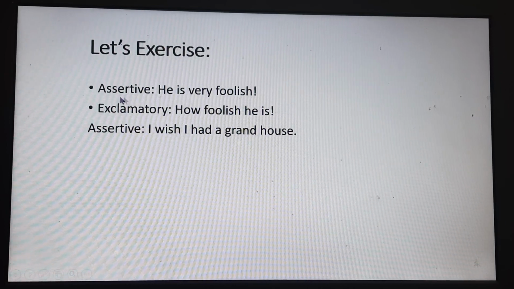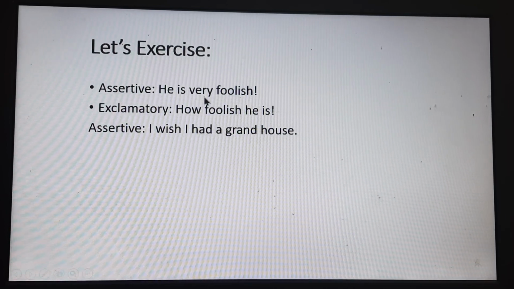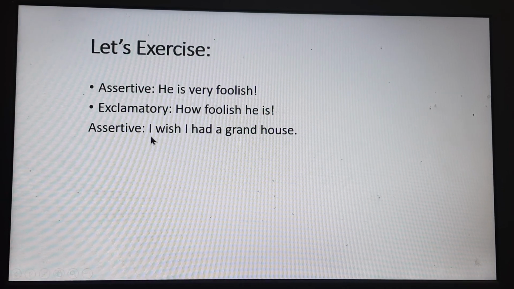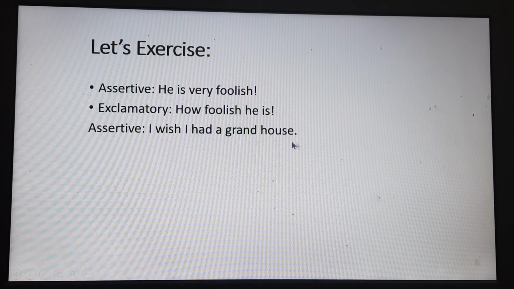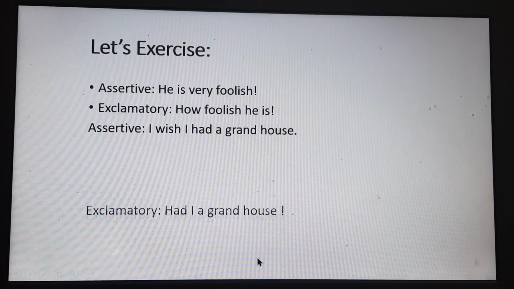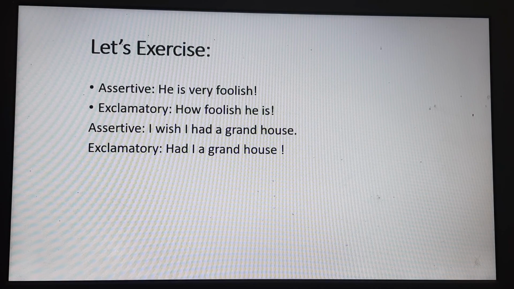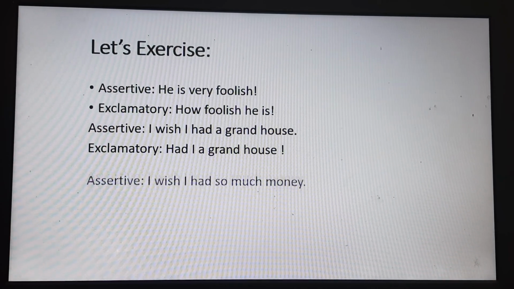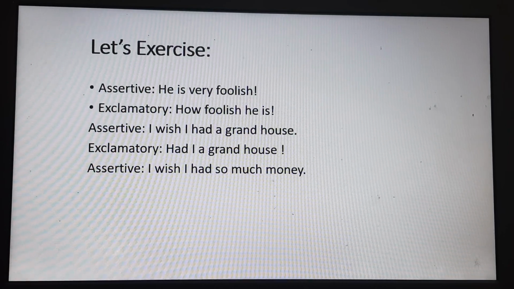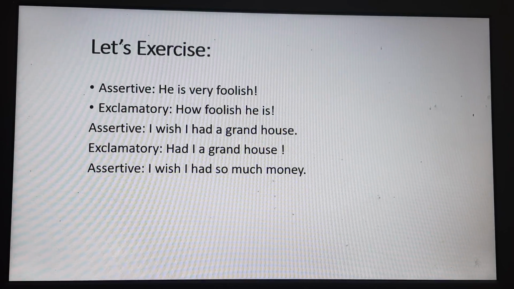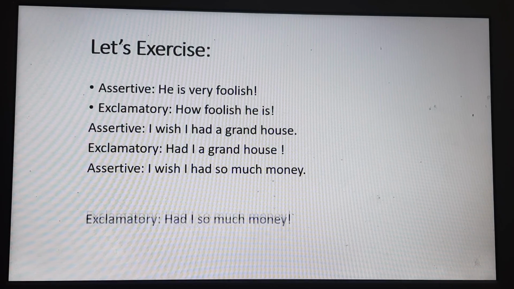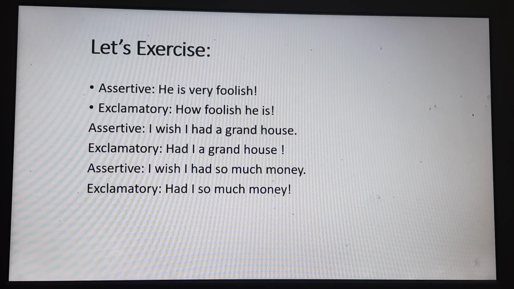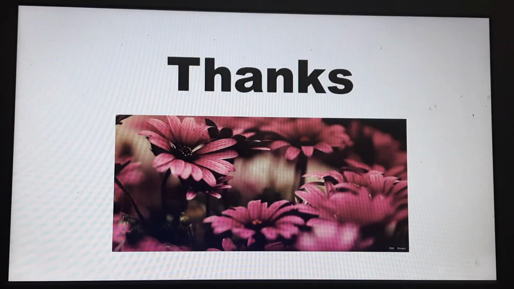So, he is very foolish. How foolish he is. I wish I had a grand house. The answer is, had I a grand house. I wish I had so much money. Had I so much money.